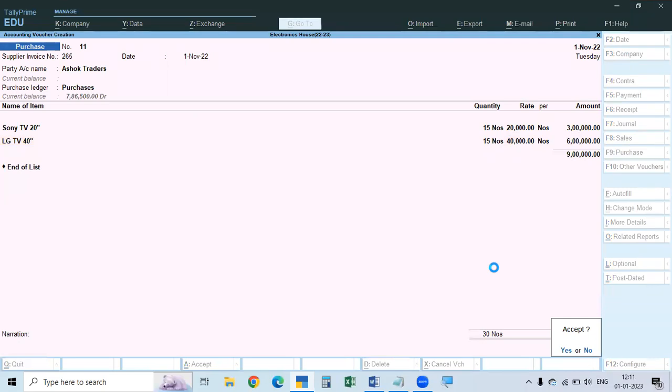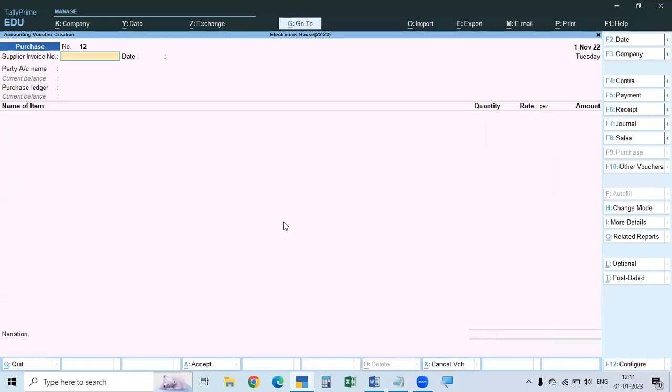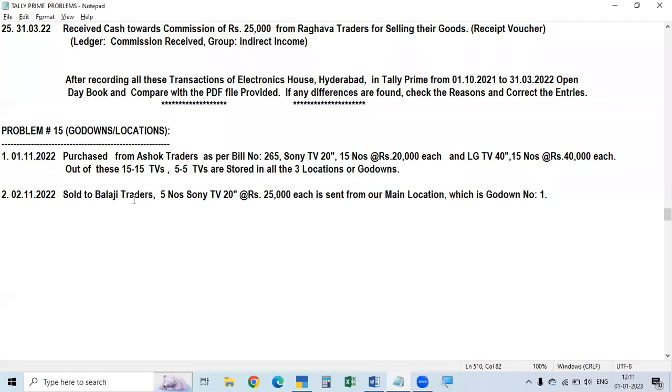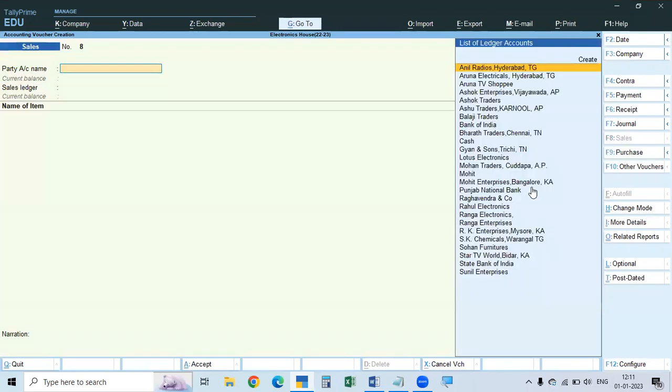Okay. Now, in the problem, there is one more. We made some sales also, for example. On the second, we sold to Balaji Traders. So we'll go to the next one, which is sales. Sales means F8. Click F8, and here is the invoice number.